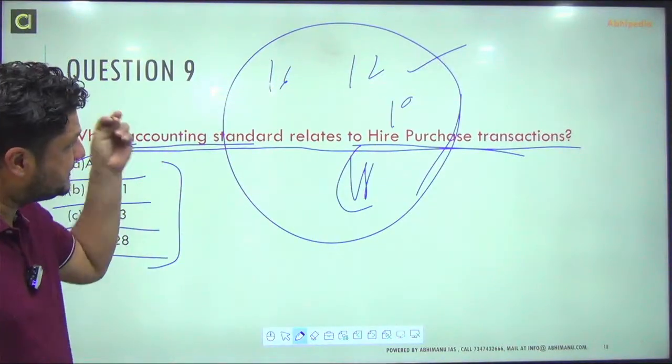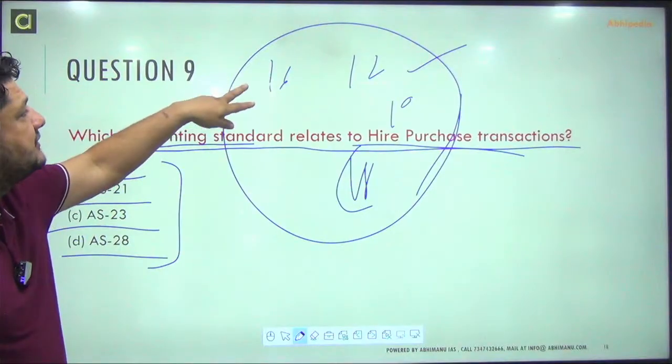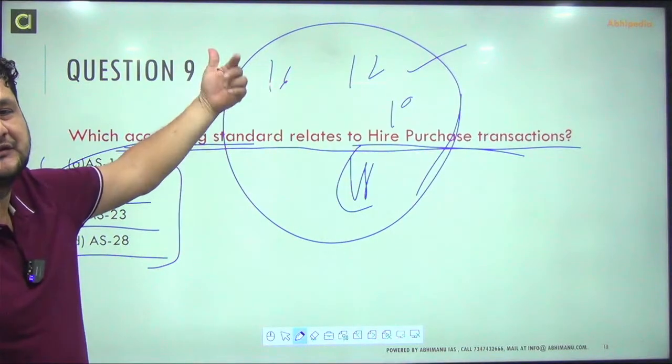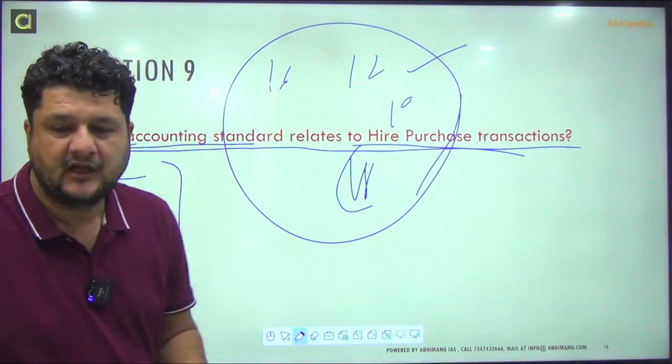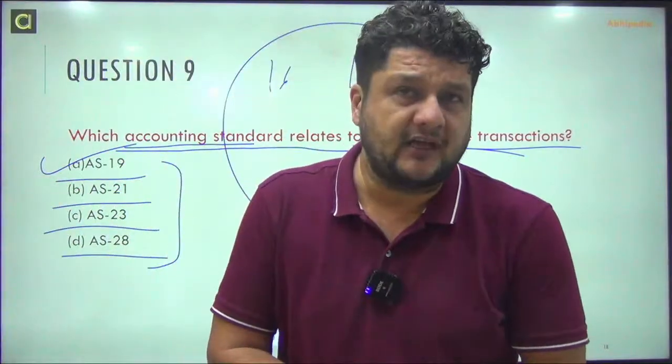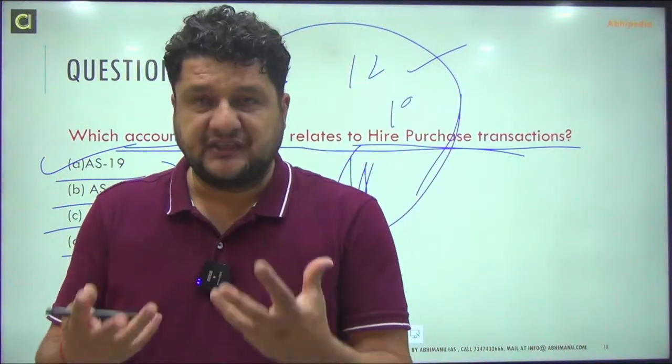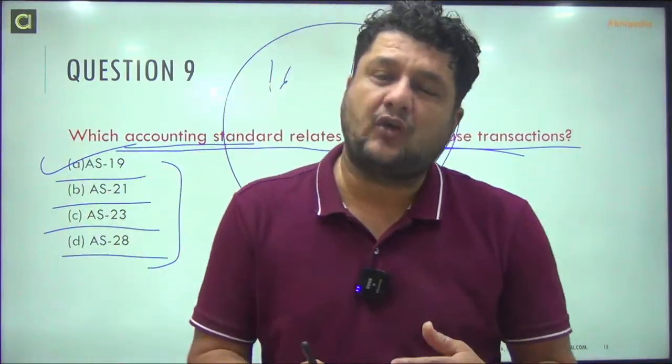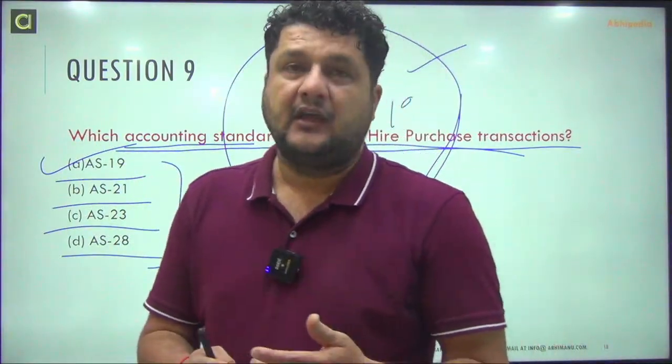You just must know that accounting standard 16 is related to which topic. Others, accounting standard 1, cash flow, balance sheet, and all those things you already do in detail.